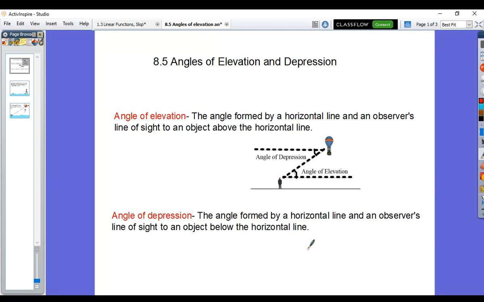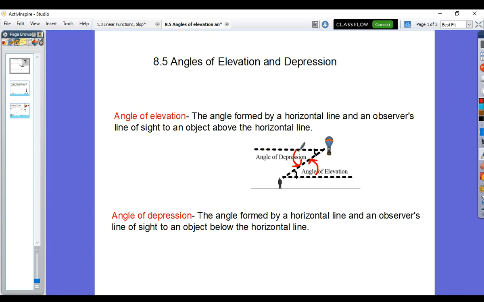If you're doing angle of elevation, for example, here we have a man on the ground whose horizontal eyesight goes across, and he's looking up towards the balloon. That's an angle of elevation because he's having to look up to something. There's an angle that's formed with the horizontal to the ground to the point where he's looking. Now, angle of depression starts, again, with a horizontal line and the person somewhere above looking downwards towards something.